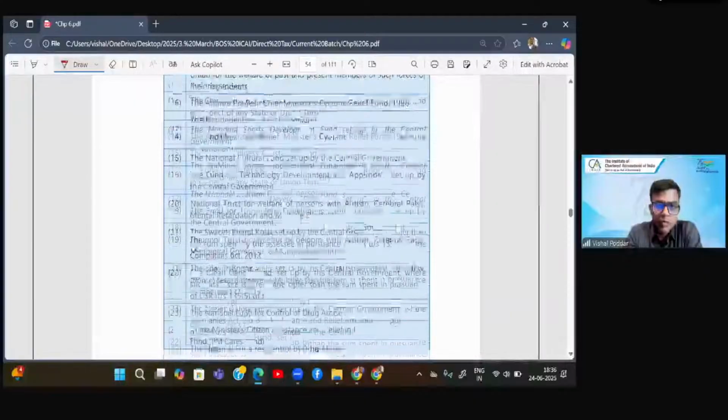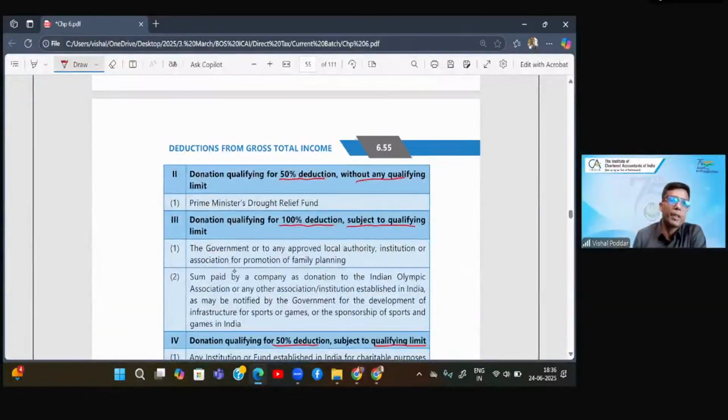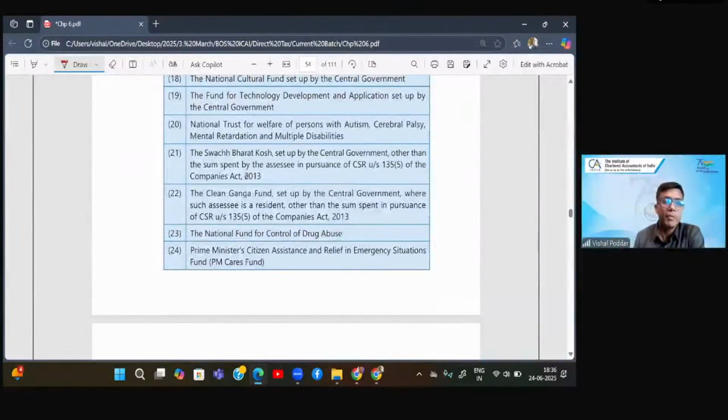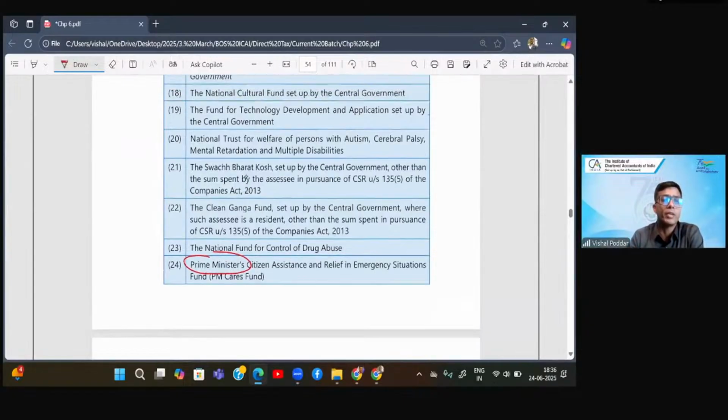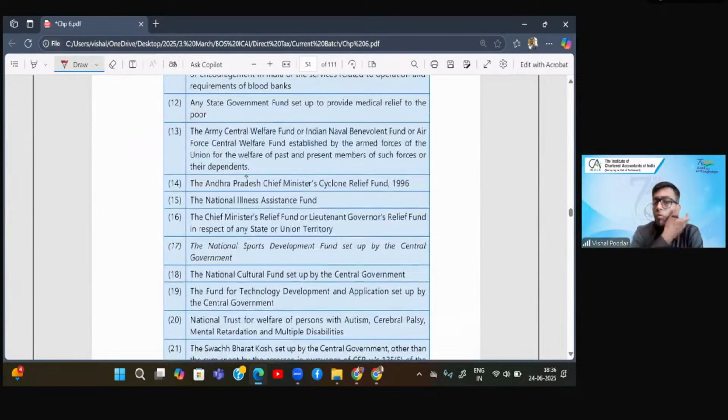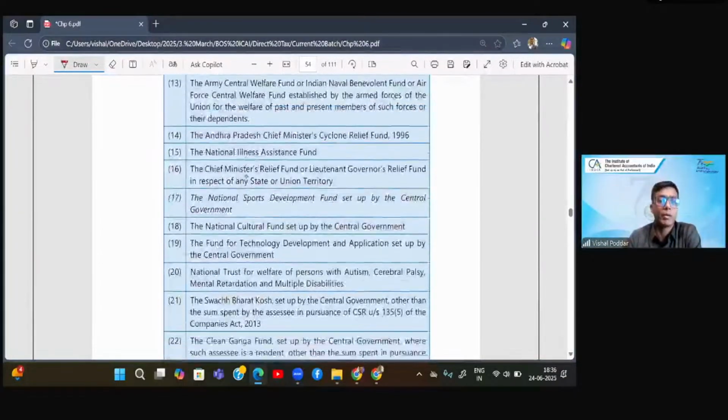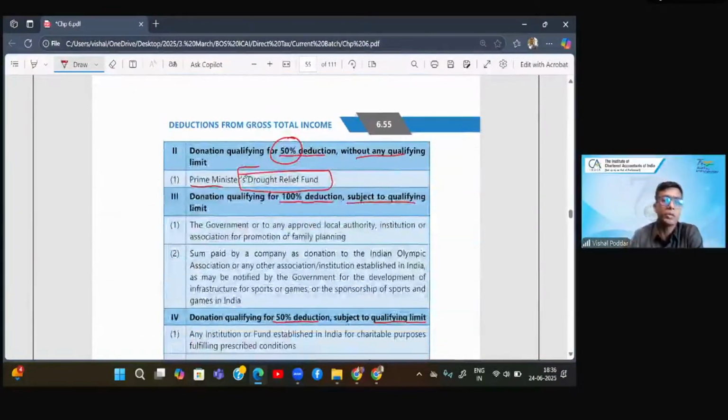Now, similar to this is the other list, or rather, there is only one name here, where you are making payment to Prime Minister's Drought Relief Fund. So here only you have 50. For all other funds, you have 100. Remember one thing, in the above list of 100, you will find Prime Minister named multiple funds. So you should not get confused because Prime Minister named multiple funds are there in this list, but they are all 100%. Only where it is Prime Minister's Drought Relief Fund, that is only where it is 50.